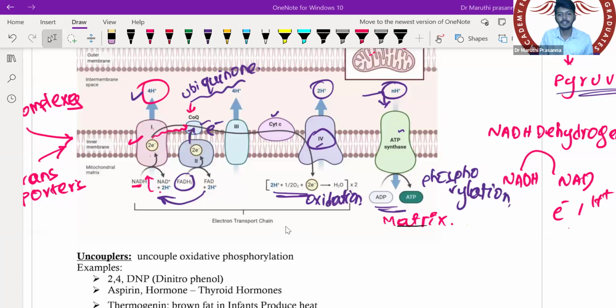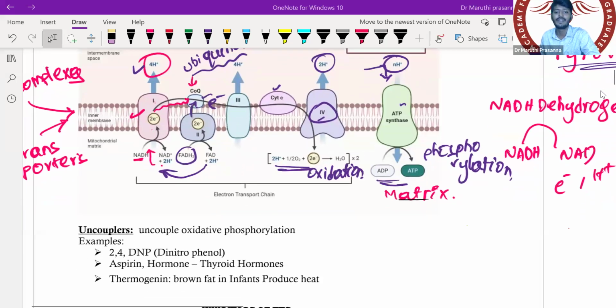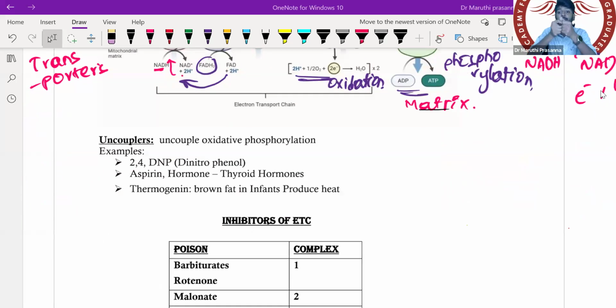Okay. Now listen to me very carefully. So these are coupled reactions. If it is a coupled reaction, automatically there is a possibility of uncoupling. So there are uncouplers. Anything together, any two people together happily, there will be somebody to separate them. Okay, so there will be some uncoupler. They'll ask you for examples. What are those uncouplers? 2,4 dinitrophenol. Then we have aspirin. Then hormones such as thyroid hormone, and thermogenin. Thermogenin is present in brown fat.